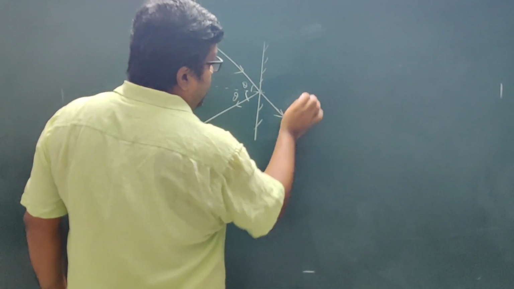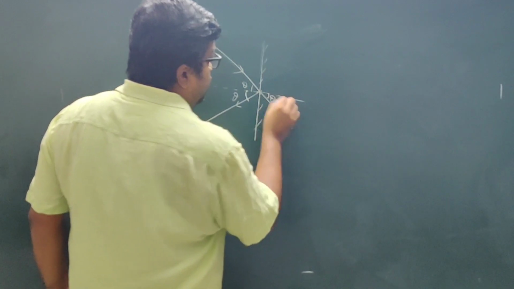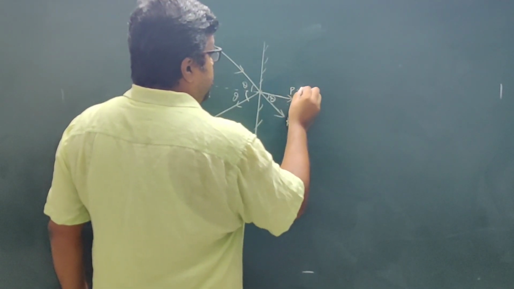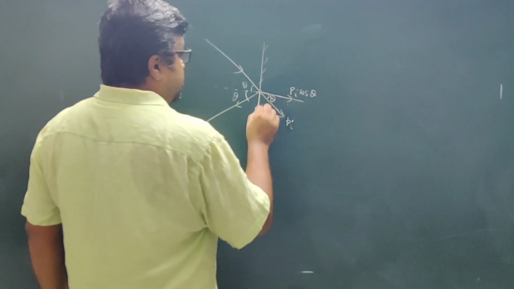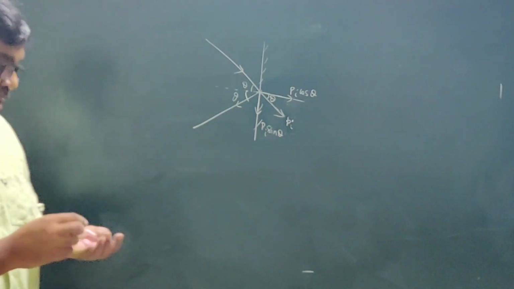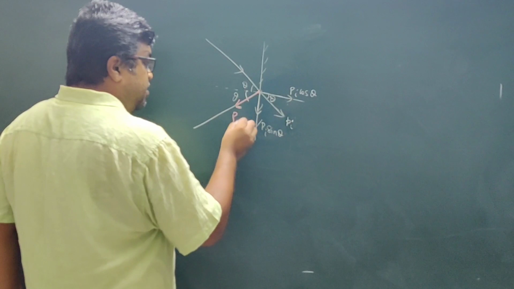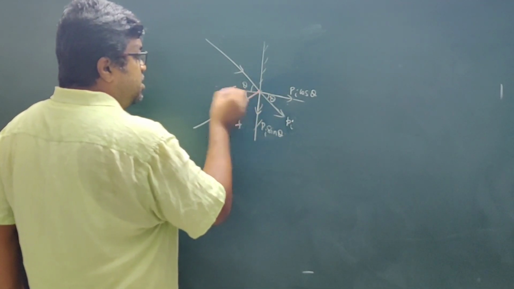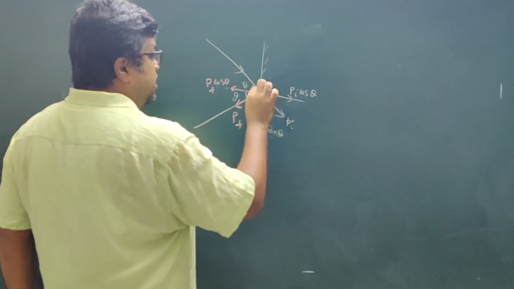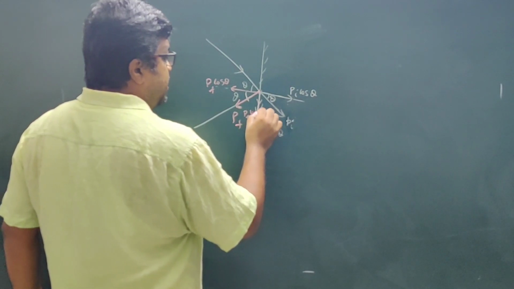So this ball was going in this direction. This is the direction of the initial momentum, P initial. This angle is theta, so this angle is also theta. So this is P initial, and this is P initial cos theta. This is P initial sin theta. Now when it bounces, it goes in this direction. So this is P final. This is theta. So this is P final cos theta, and this is P final sin theta.